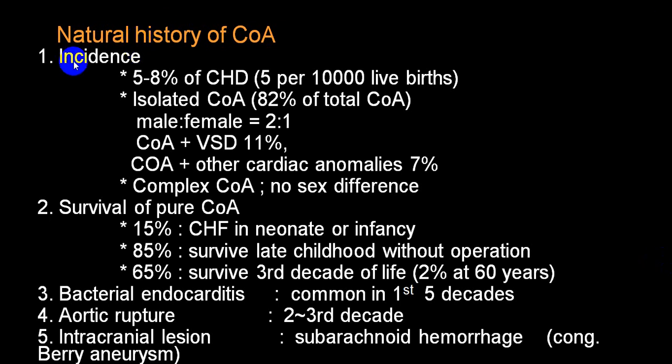We already mentioned the incidence of congenital heart disease as far as coarctation is concerned, 5 to 8%. Almost 82% of the time, it is isolated. The male to female ratio is 2:1. In 11% of the time, it is associated with VSD. Other cardiac abnormalities like ASD and PDA account for 7%. Complex cardiac abnormality is not very common.